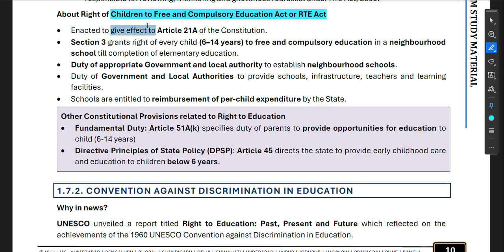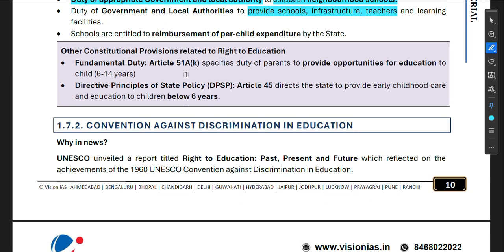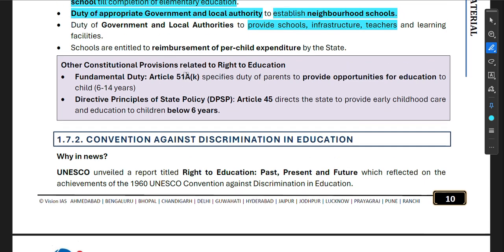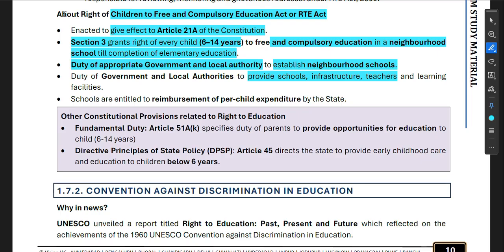The RTE Act was enacted to give effect to Article 21A of the Constitution. Section 3 grants the right of every child 6 to 14 years to free and compulsory education in a neighborhood school till completion of elementary education. Duty of the appropriate government and local authority to establish neighborhood schools. Duty of government and local authorities to provide school infrastructure, teachers and learning facilities. Schools are entitled to reimbursement of per-child expenditure by the state. Okay, now I remember these things.